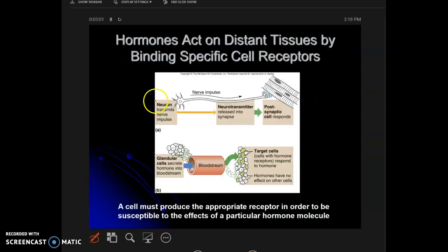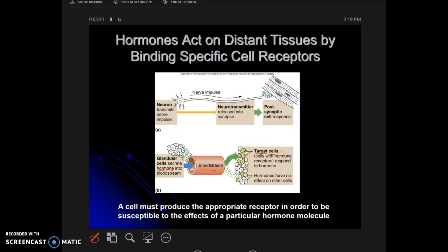Okay. So most of the hormones act on distant tissues. Endocrine glands are producing hormones carried by the blood to distant organs, and you know the blood passes through many organs. So how does the hormone know that it has to act on that particular target cell?